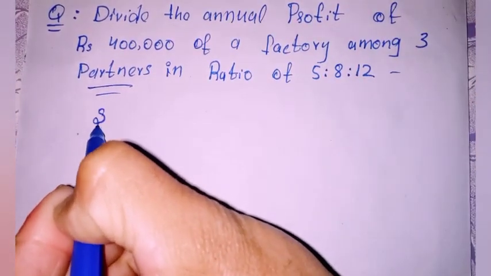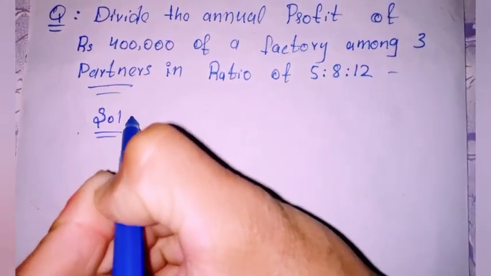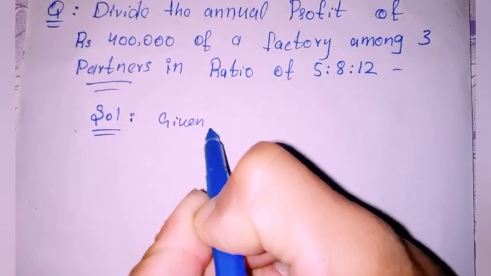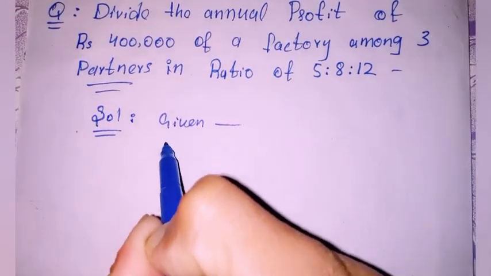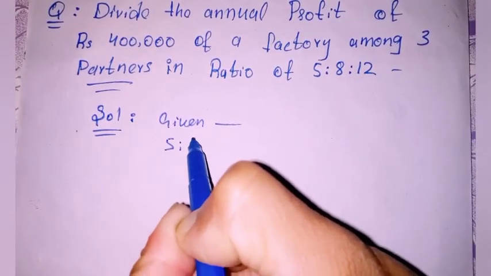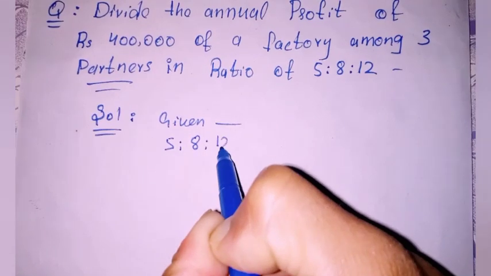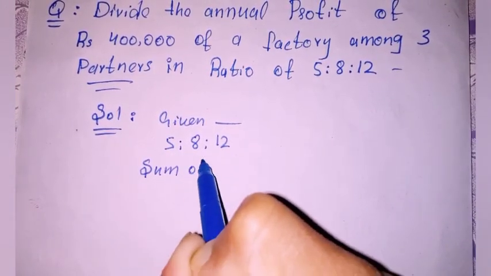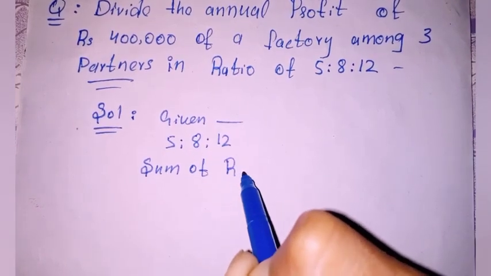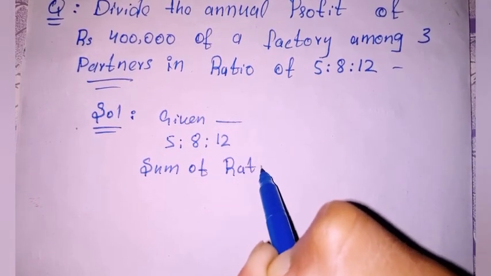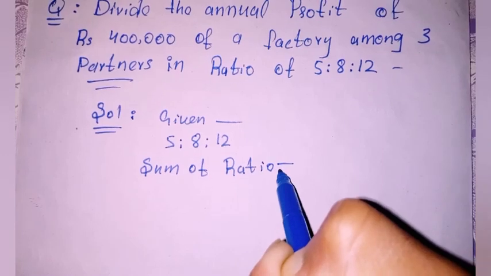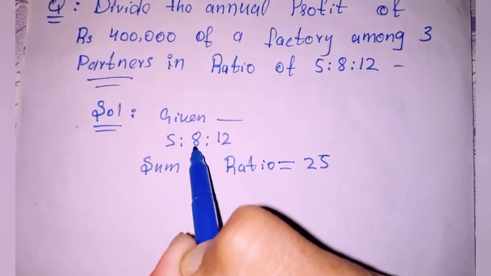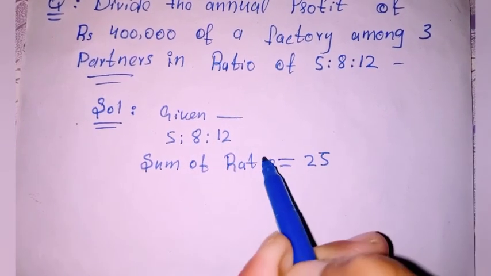So the solution of the given question: the given ratio is 5:8:12. So the sum of the ratio is equal to 25, because 5, 8 and 12 become 25.